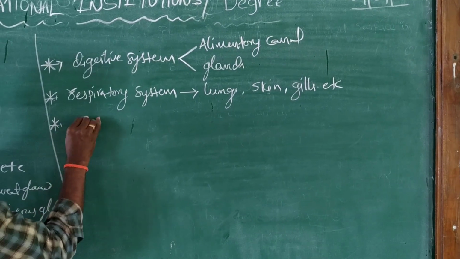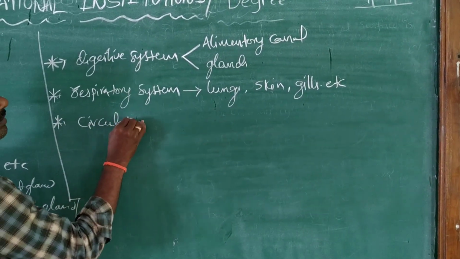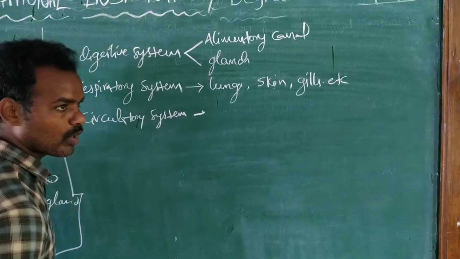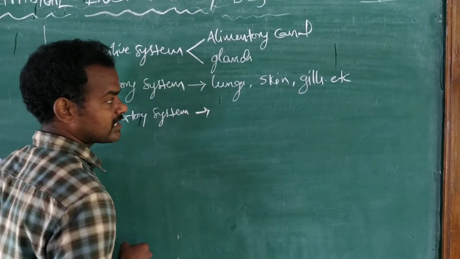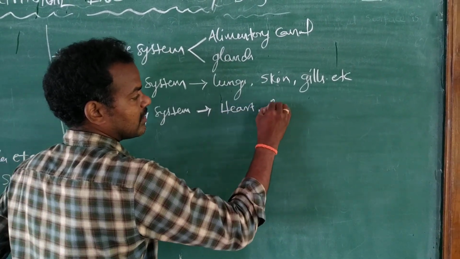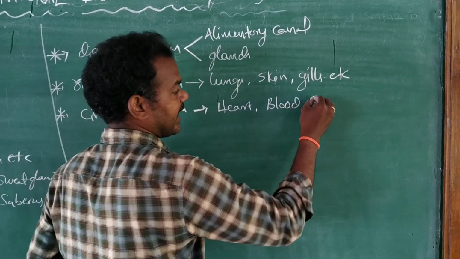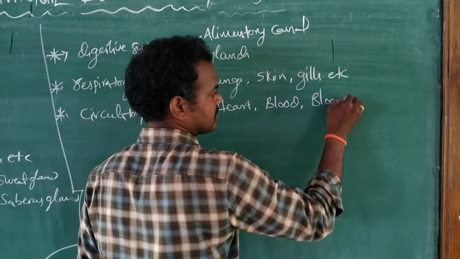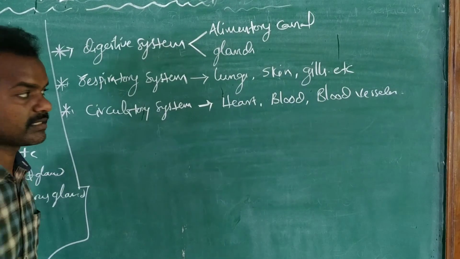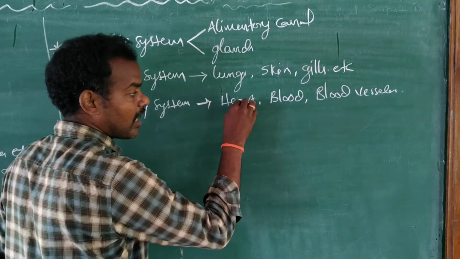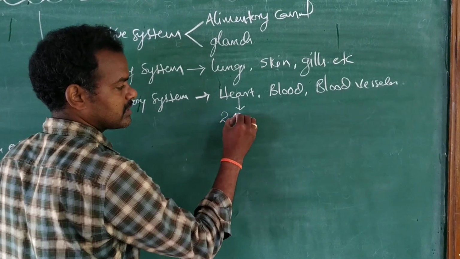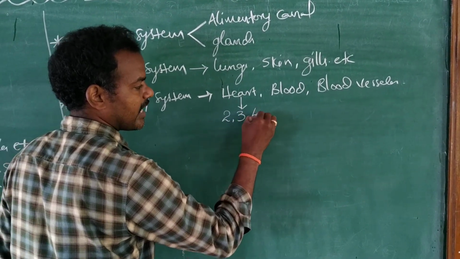And what about the circulatory system? The circulatory system has the heart, blood and blood vessels. Generally in all organisms the heart has 2, 3 or 4 chambers.